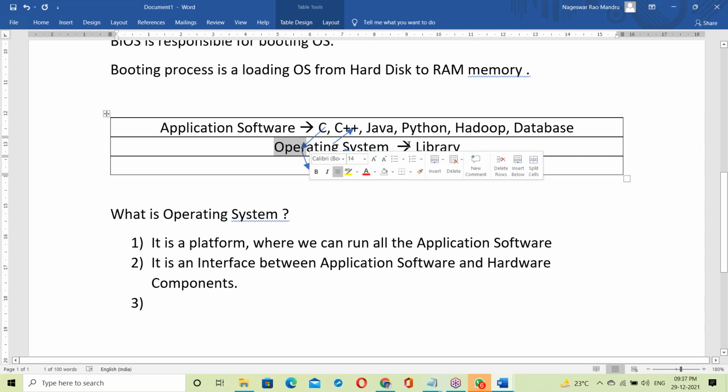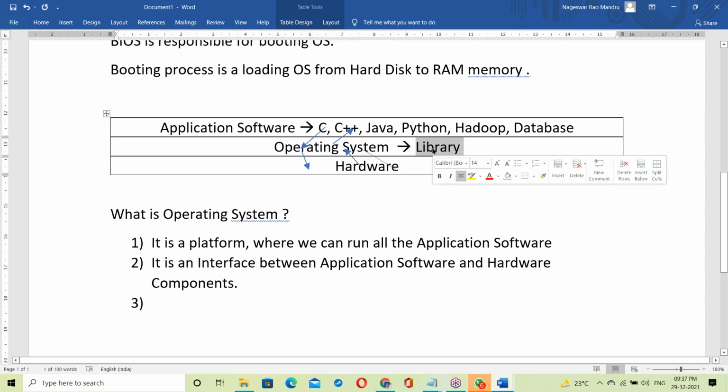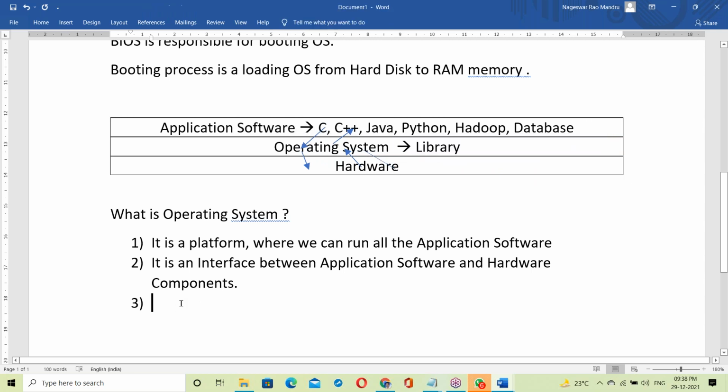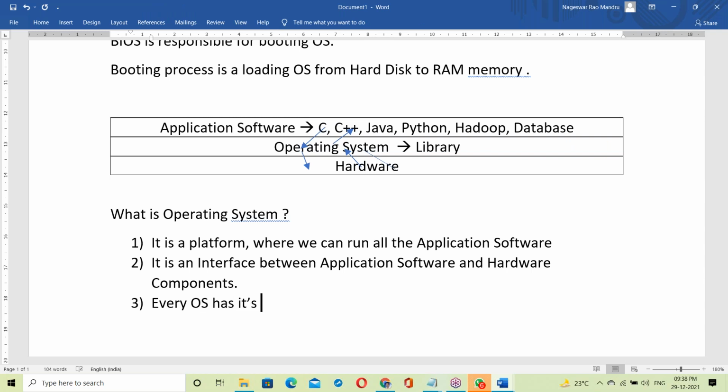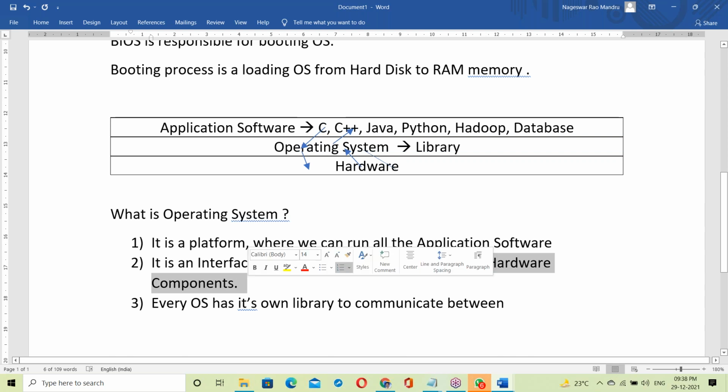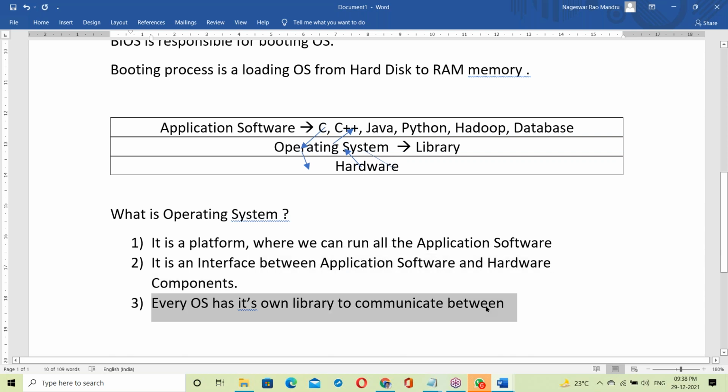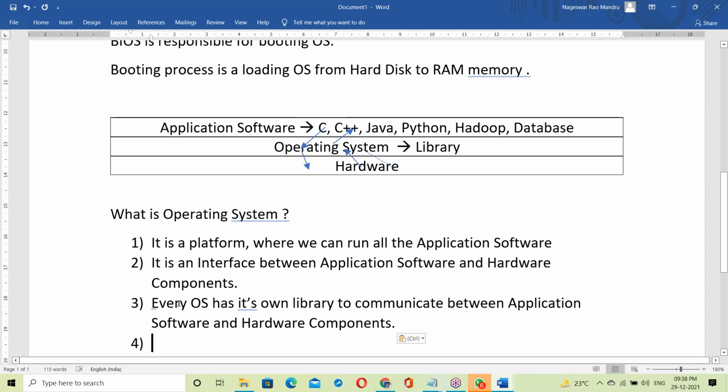So here the OS is just using a library. The OS uses a library to communicate between application software and hardware components. Every OS has its own library to communicate between application software and hardware components.